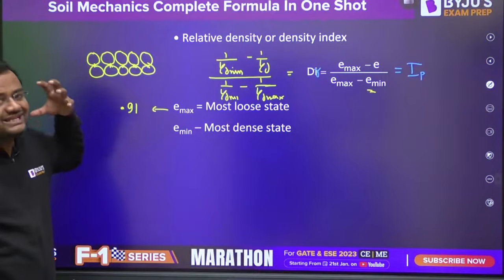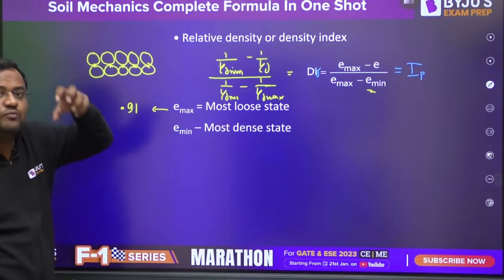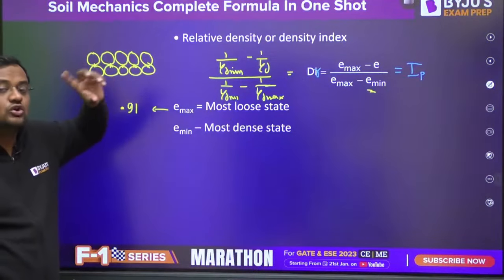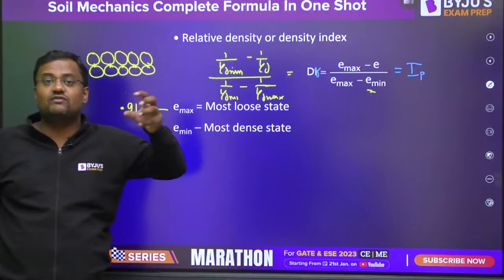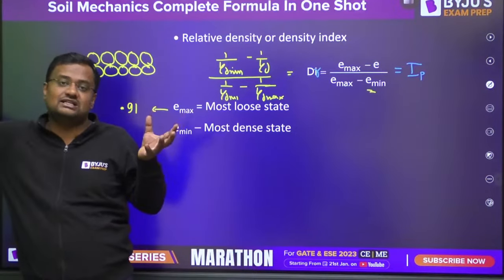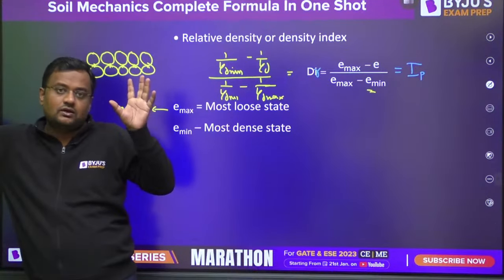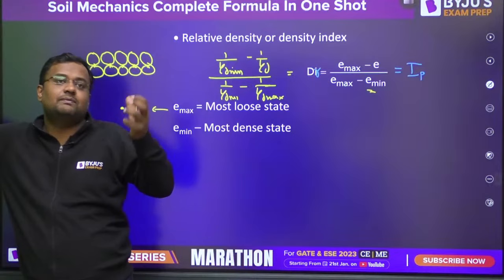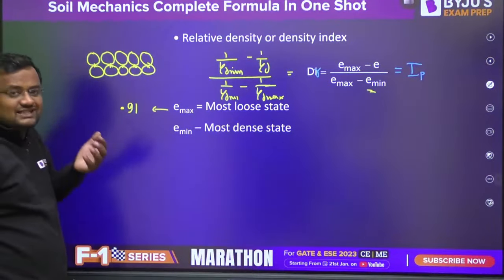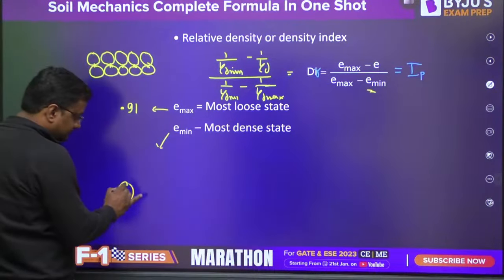If you take an example of a 1 meter cube and put 4 balls of 0.25 diameter along each side, there will be a total of 8 balls. You calculate the volume of solids. Total volume will be 1 into 1 into 1 because you have taken a cube of 1 meter side. You can find the volume of solid as there will be 8 balls, 8 into 4 by 3 pi r cube. Okay, and you can find the volume of voids from the volume of solid, and that becomes 0.91. But in this session I am not wasting time there. If nothing is given in the question, Emax will be 0.91.